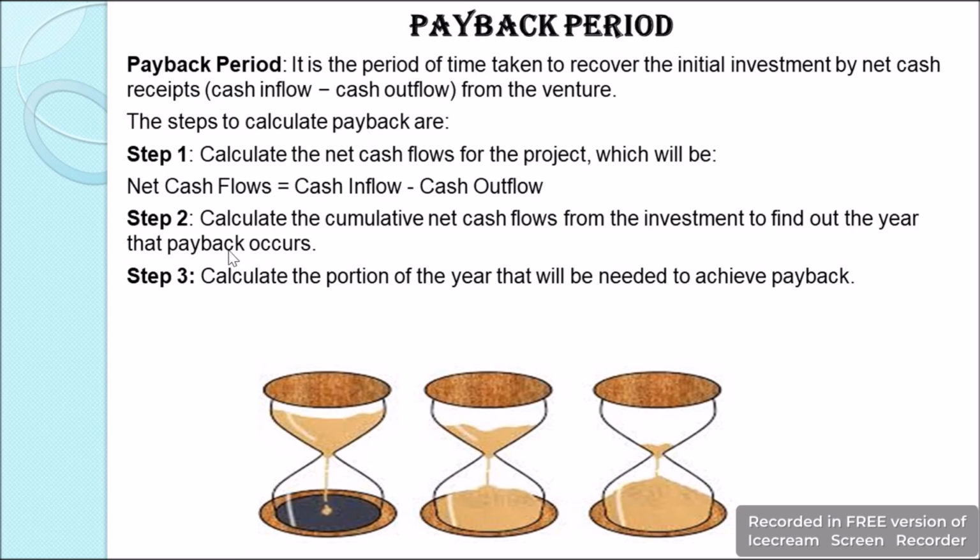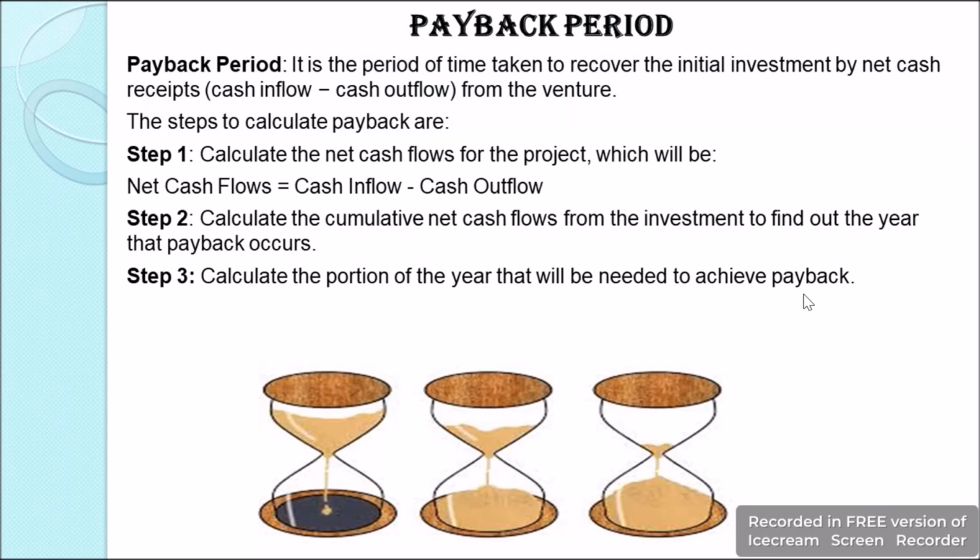Now let's understand the steps which are required to calculate the payback period. We have 3 steps. In step 1, we find the net cash flows. How do we get this? We take the cash inflows, from there we subtract the cash outflows, we get the net cash flows. And in step 2, we find the cumulative net cash flow, from there we find the year in which we are going to get our initial investment back. And in step 3, we calculate the portion of the year that will be needed to achieve the payback. You see, we may not require a whole year to get some of the investment back.